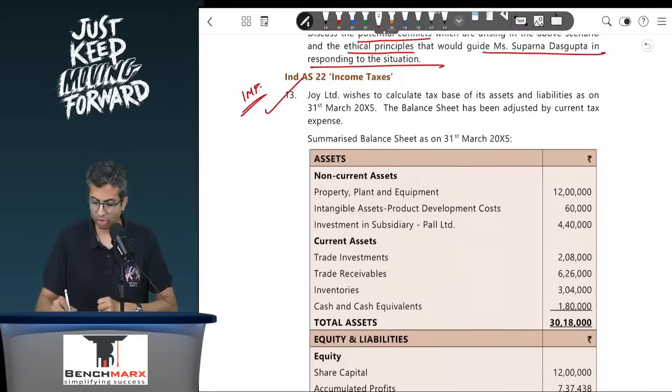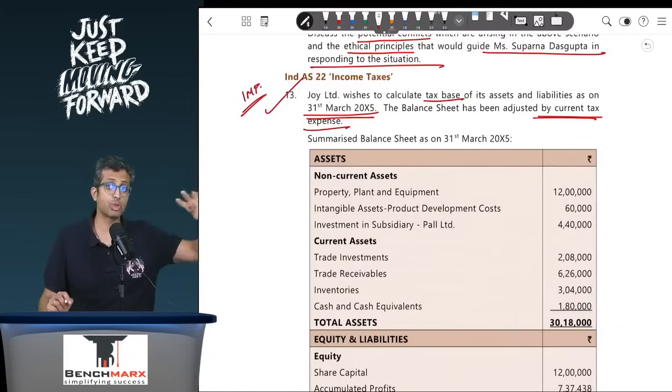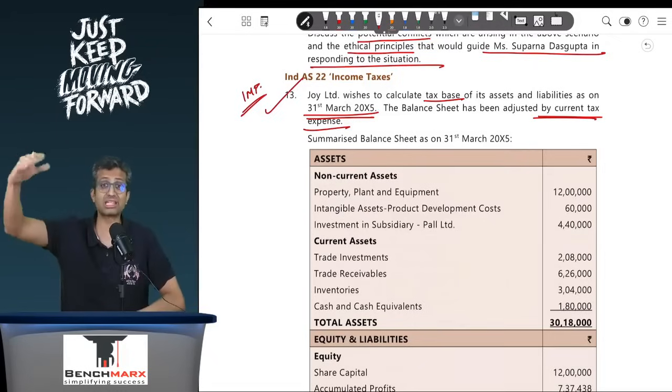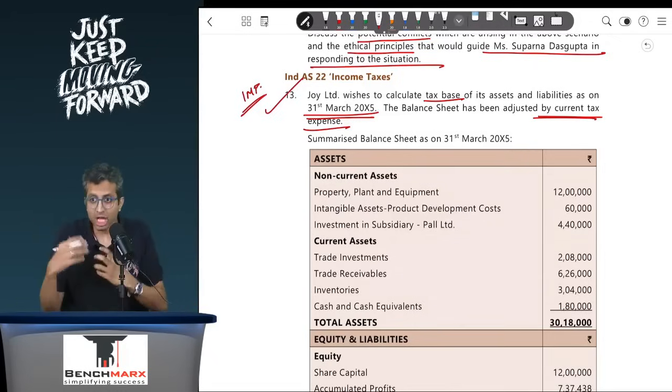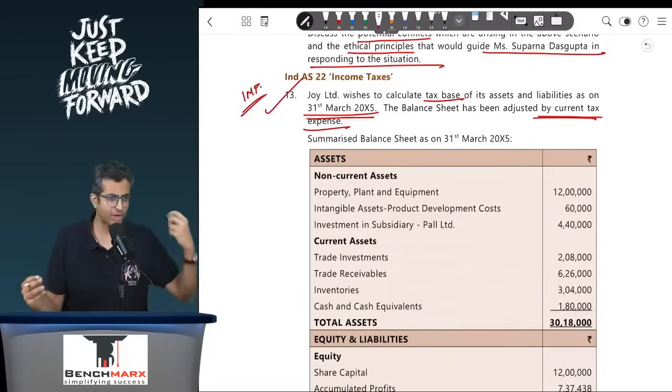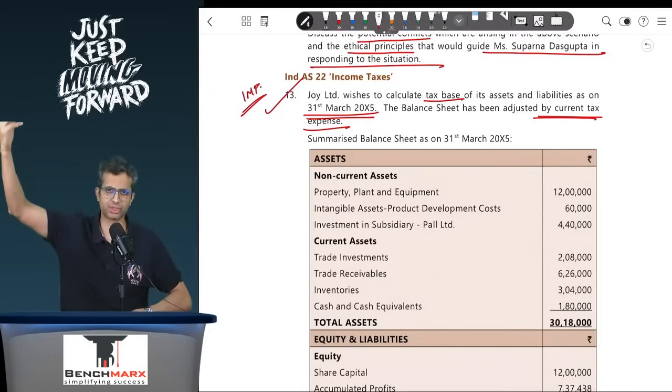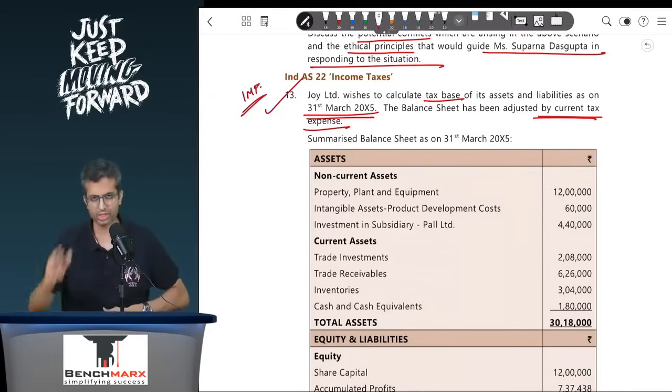So Joy wishes to calculate the tax base of the assets as on 31st March 2025. The balance sheet has been adjusted by current tax expense. In the study material question, you are also asked to solve for the current tax. So there's a much more complex angle over there, and more so for cases like IBS. When you look at IBS, you have a multidisciplinary case study where you have an income tax angle and a financial reporting angle. So for something like IBS as well, the sums that we have solved are quite important. So you can just refer to that please if possible.